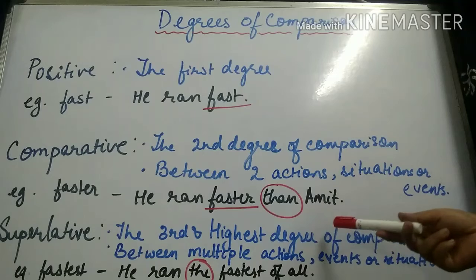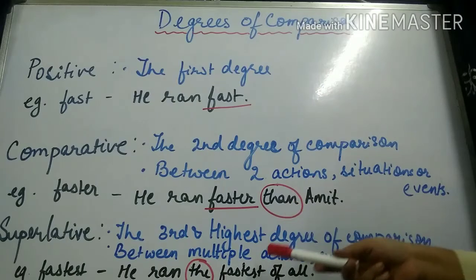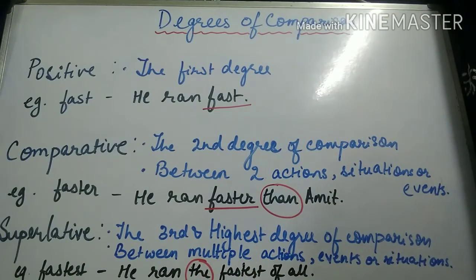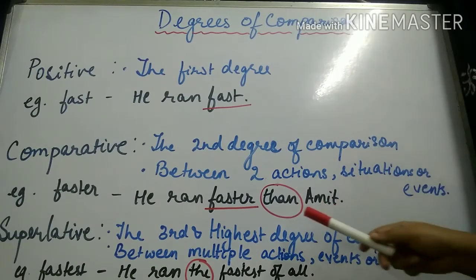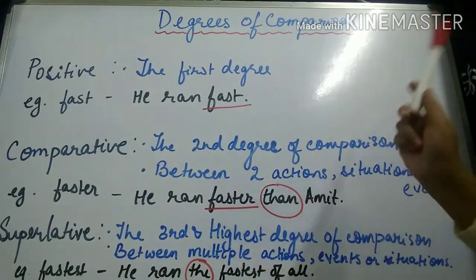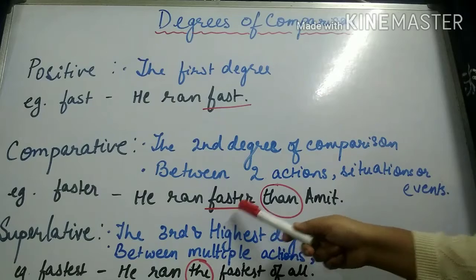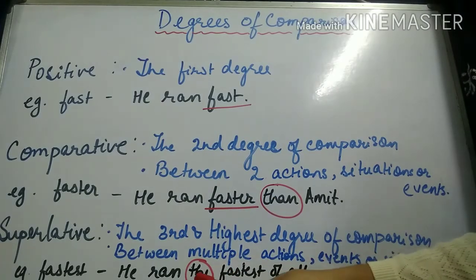You will notice that I have circled the word than in this sentence and the word the in this sentence. If you remember your lesson from the adjectives, degrees of comparison in adjectives, over there also than is used in the comparative degree. It used to follow the adjective. In this case also, the word than is following the adverb faster, and the word the always came right before the superlative degree of the adjective. In this case, the word the comes before the superlative degree of the adverb.